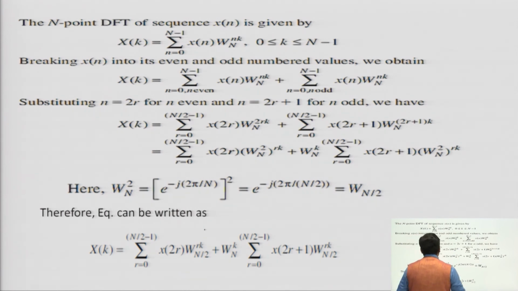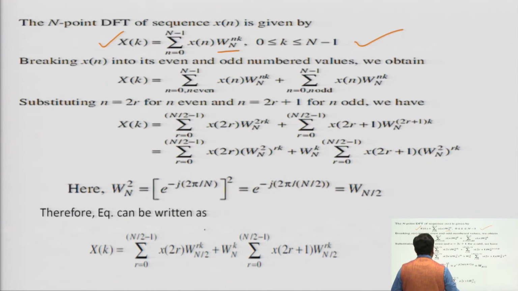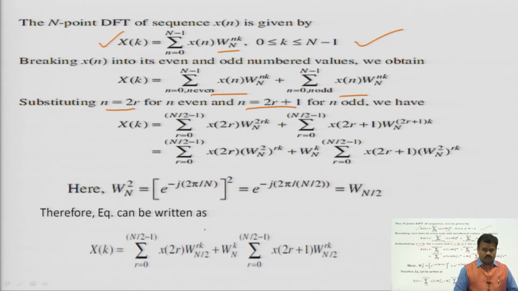So, X of k is equal to, under the FFT, whenever you are associating the twiddle factor W_N^{nk} in place of e to the power minus j 2 pi nk by N. Now, breaking x of n into even and odd, as I said in the previous PPT, this will be for even plus odd. For even you put small n equal to 2r, and for odd you put small n equal to 2r plus 1.